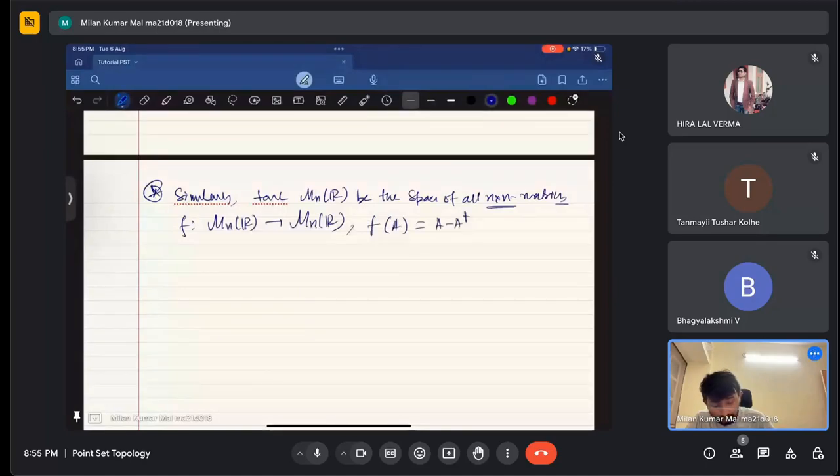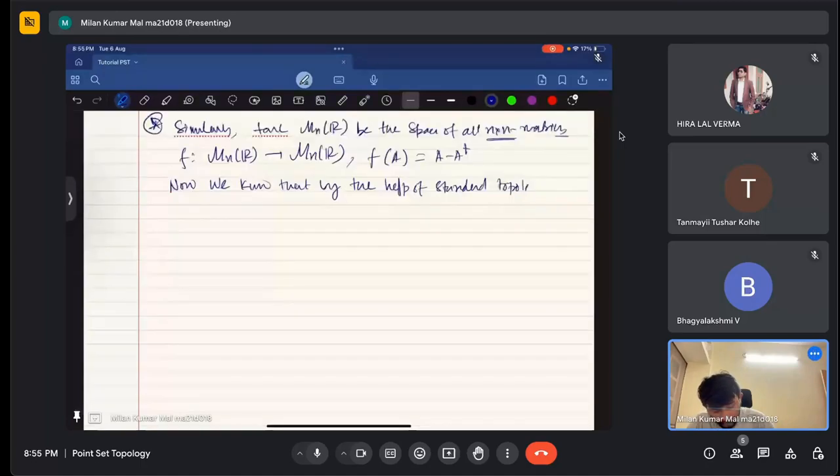By the help of the standard topology of R to the power n square, we can give a standard topology on M_n(R), which I discussed last day.